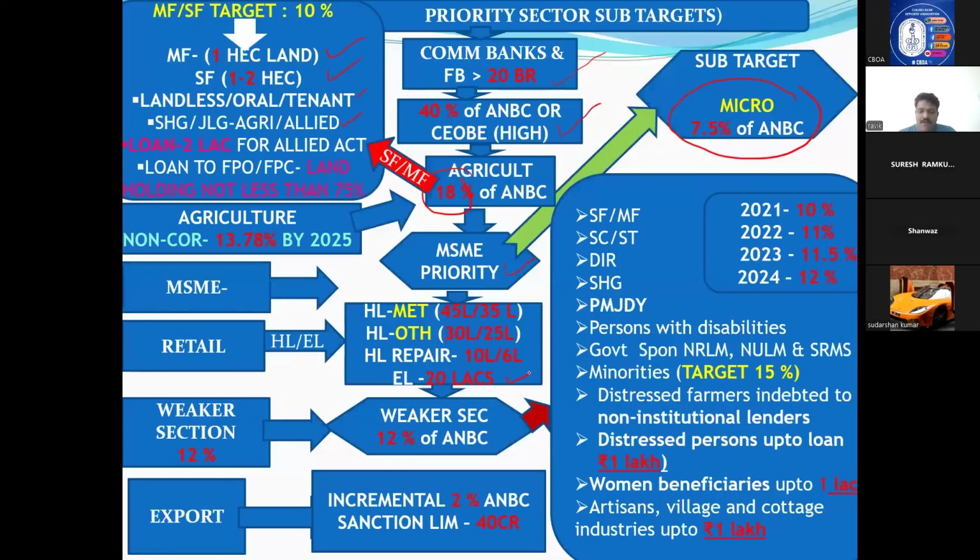If I want to build a house of 2 crore, a bungalow, whether it is for the country's development, whether it's a benefit for exports, I told you the basic concept of priority in the starting slide. It is not at all beneficial. It is my own luxury, I want to get a bungalow of 1 crore, 2 crore, or 10 crore. So what they told is, in India everyone should have a house. That is the reason to give a boost to the housing loan segment, they classified housing loan as priority.